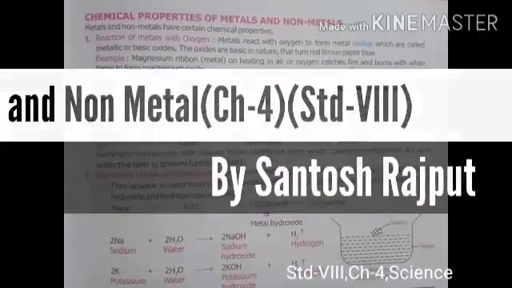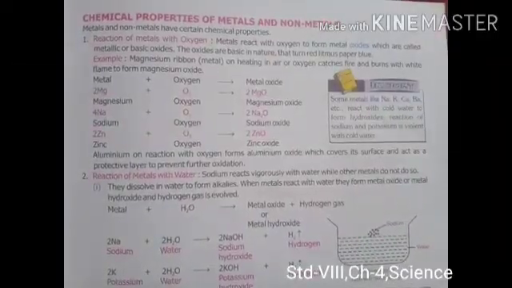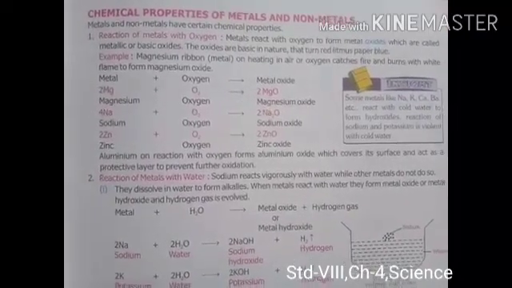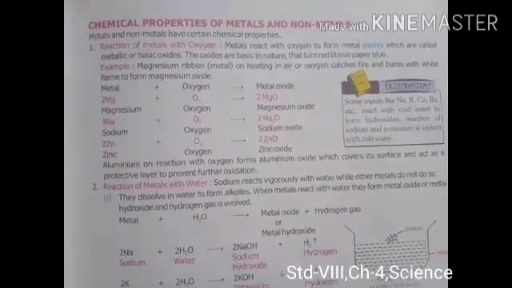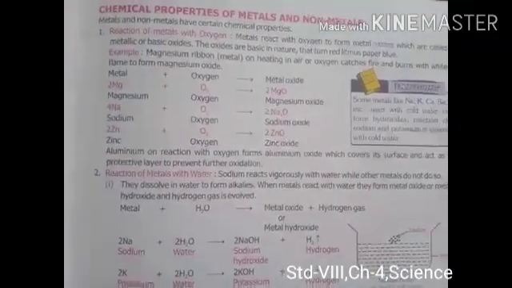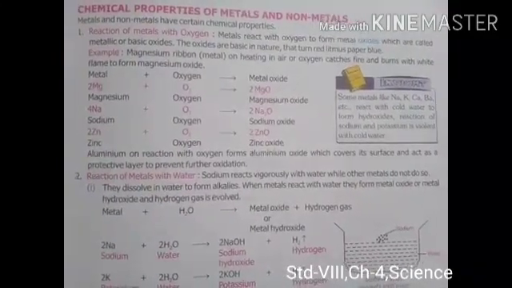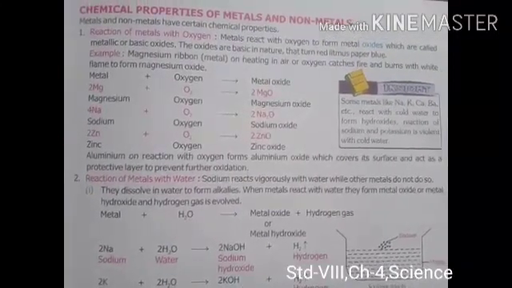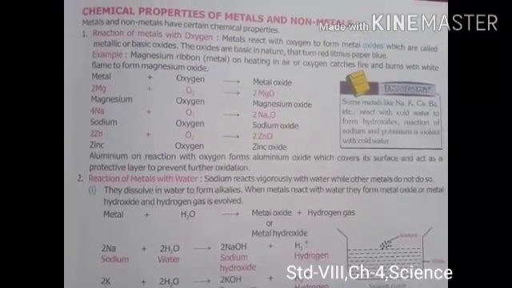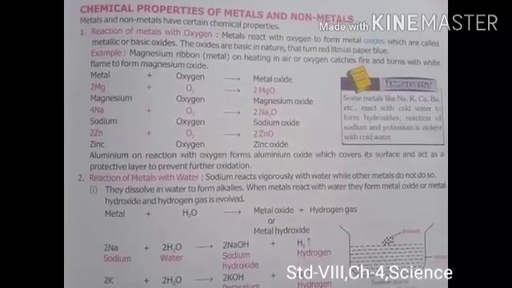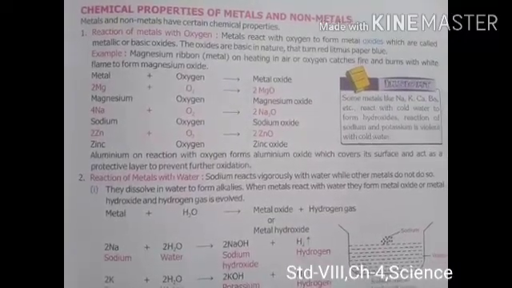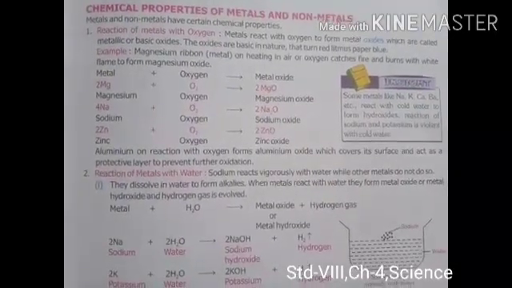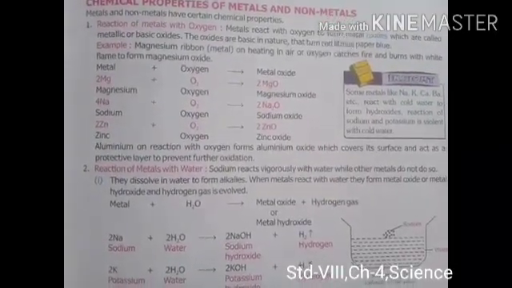Today we will move on and see the chemical properties of metals and non-metals. Here, as you can see, metals and non-metals have certain chemical properties. Reaction of metal with oxygen: metals react with oxygen to form metal oxides, which are called metallic or basic oxides. So it means that metal reacts with oxygen and makes oxides, right? These oxides are basically basic in nature, right? All metal oxides are basic in nature.